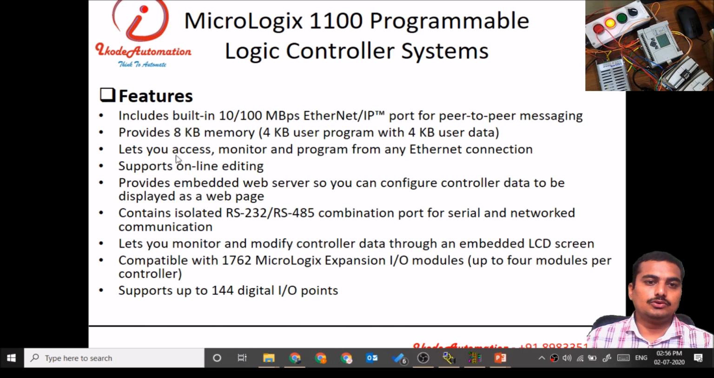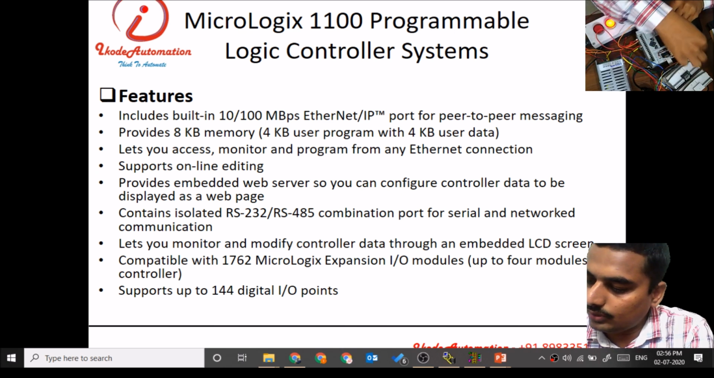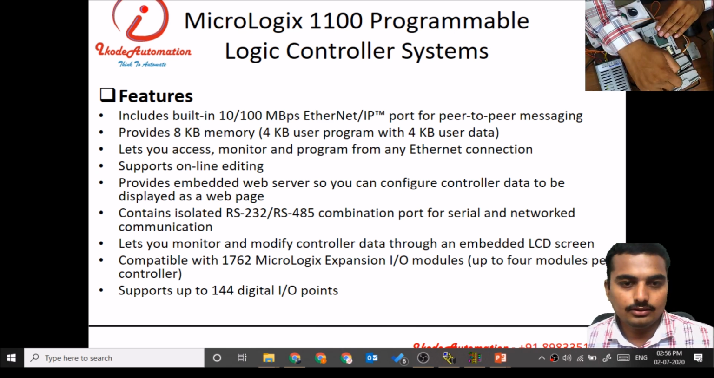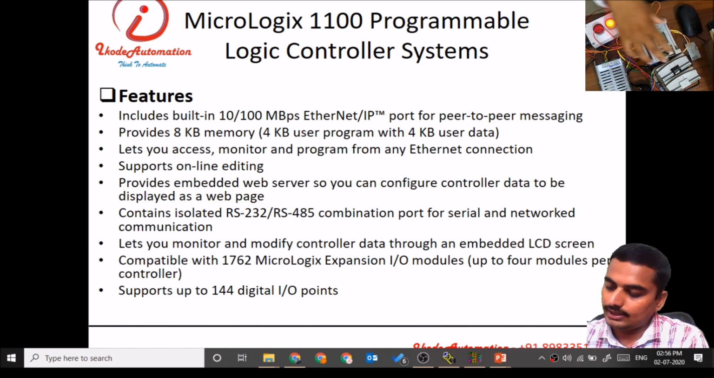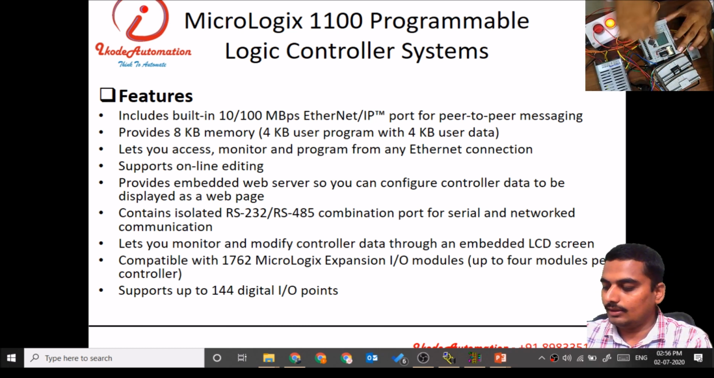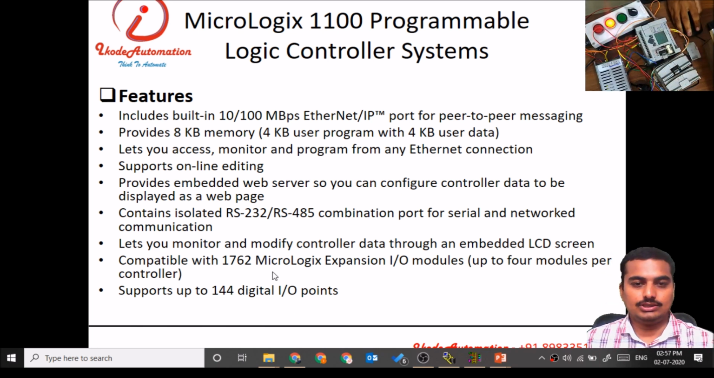Up to 144 digital input outputs can be expanded like this. We have added two expansion cards over here. This is the input card, and this is the output card. This is the base CPU, which has embedded input outputs. Then we can expand up to 144 digital input output cards.